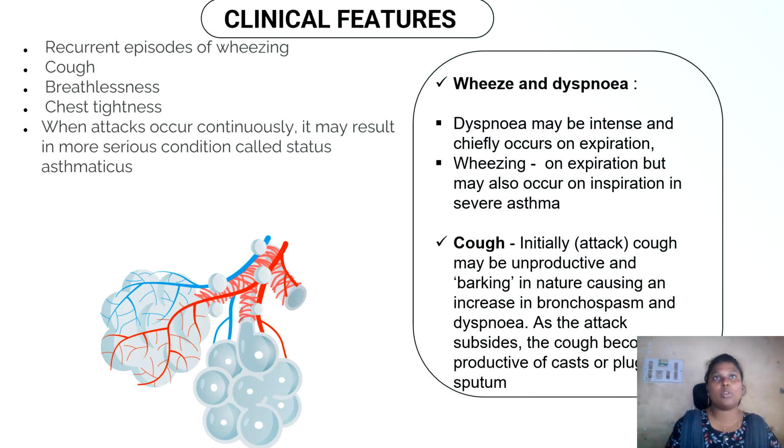And next we can move on to cough. At the beginning of the attack, the cough is dry, unproductive, and barking in nature. This can worsen the bronchospasm and breathlessness. As the attack subsides, the cough becomes productive, with thick and tenacious sputum, sometimes forming a mucus plug.